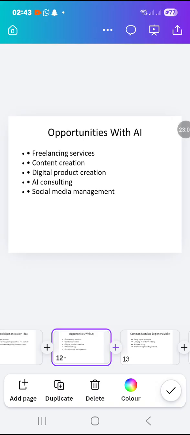AI consulting, social media management. Like I mentioned in the other class, yes, you can start social media management with AI and it makes the work so easy. You can start doing AI consultation if you know how to talk to AI very well. That's what I'm doing now. In fact, I'm consulting for an engineering company and I'm also consulting for real estate. So you can be an AI consultant for such companies if you know how to use prompting.